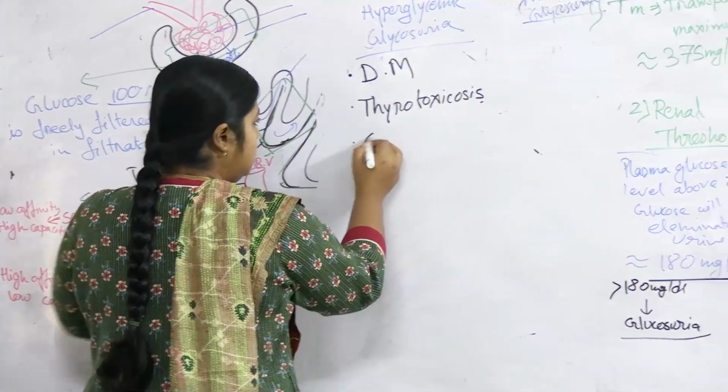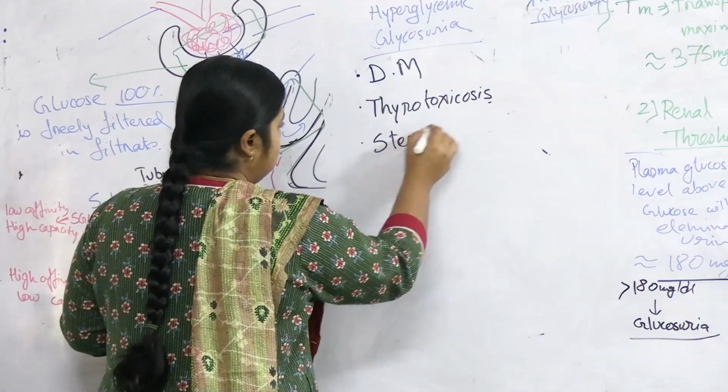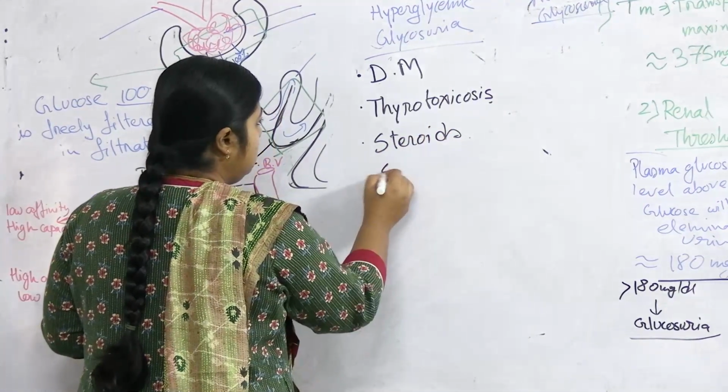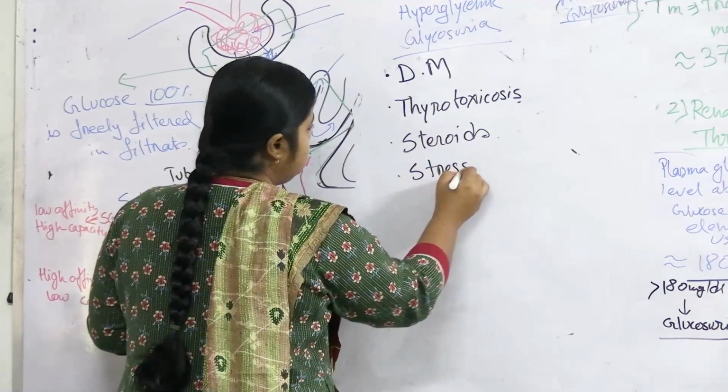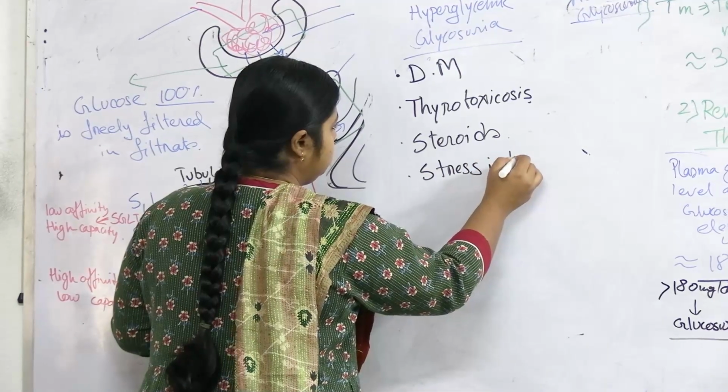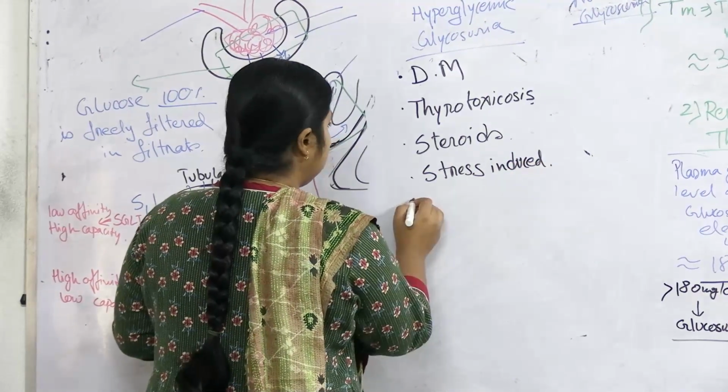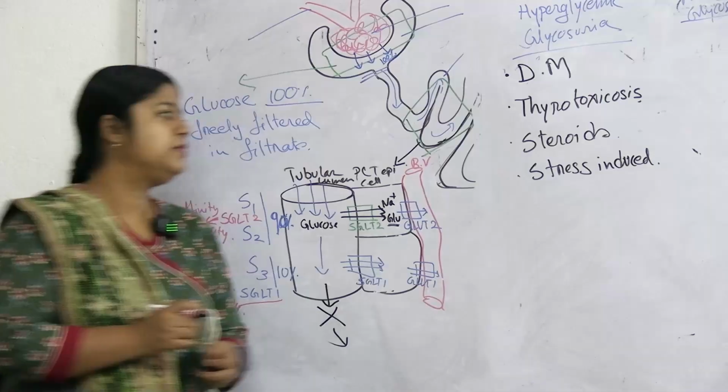Next, use of steroids. Next, stress induced. So these are the conditions where we may find hyperglycemia resulting in glycosuria.